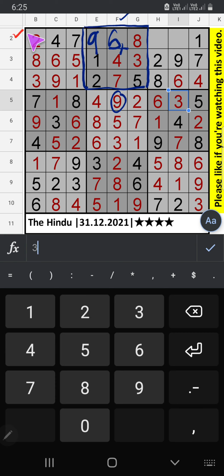Second row, two numbers are remaining, 3 and 5. Column I, we have 3. So 3 can't come in this cell. 3 confirm here. 5 is here.